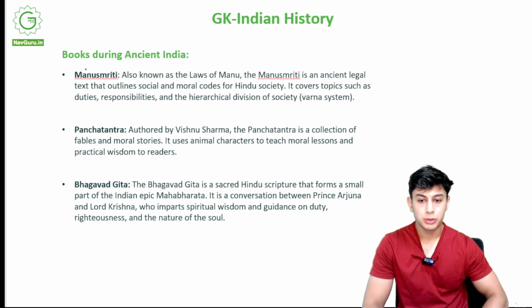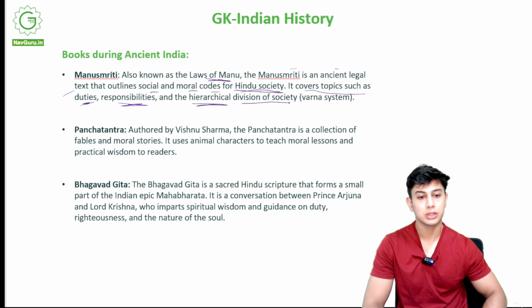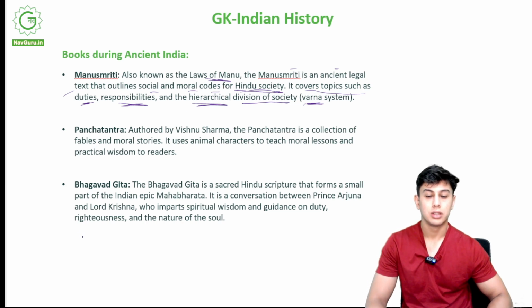Manusmriti. Now we heard about Manusmriti. What is Manusmriti? It is also known as the laws of Manu. The Manusmriti is an ancient legal text that outlines social and moral codes for Hindu society. It covers topics such as duties, responsibilities, and hierarchical division of societies. It talked about the Varna system, right? Varnas.